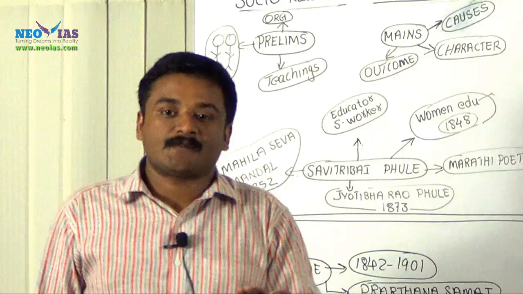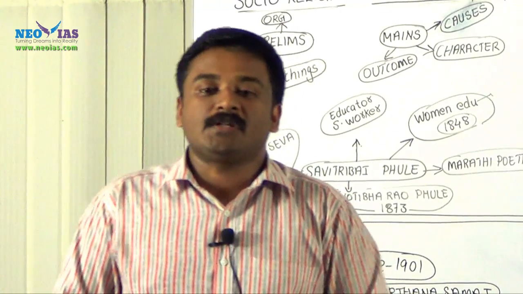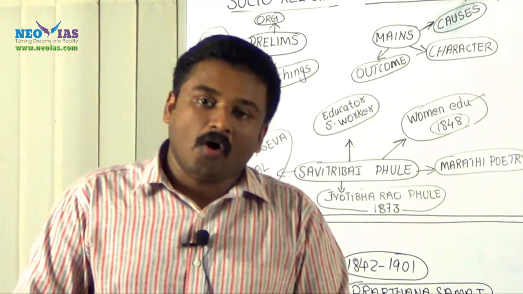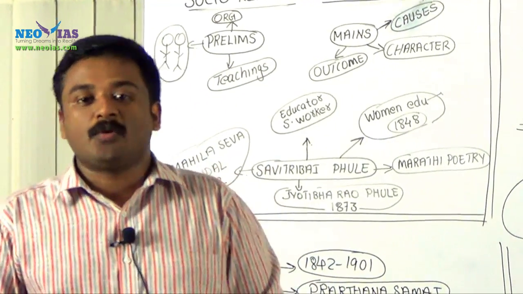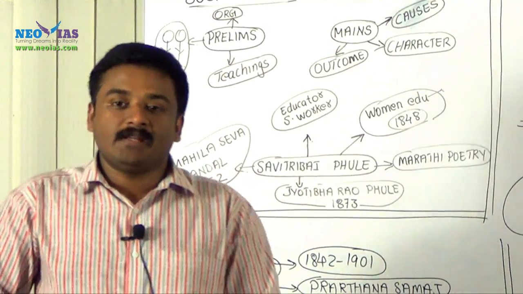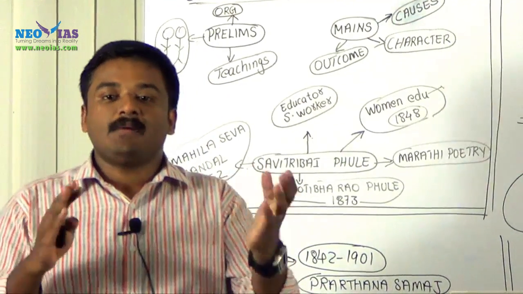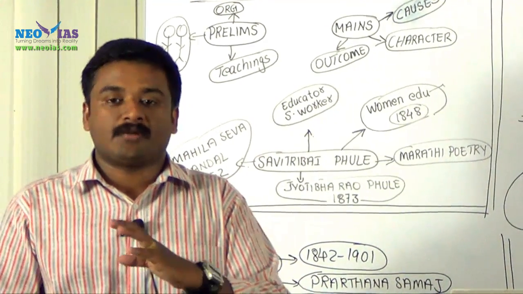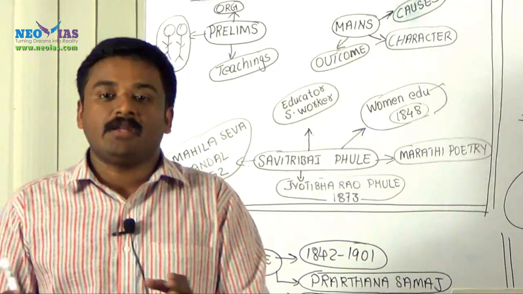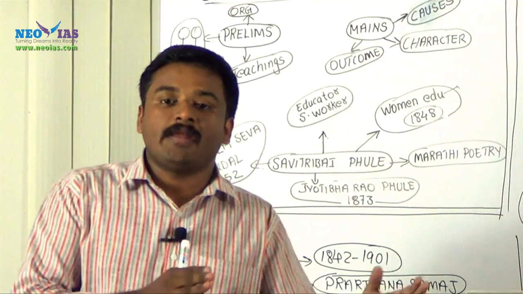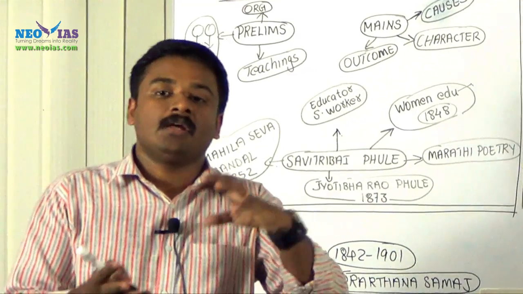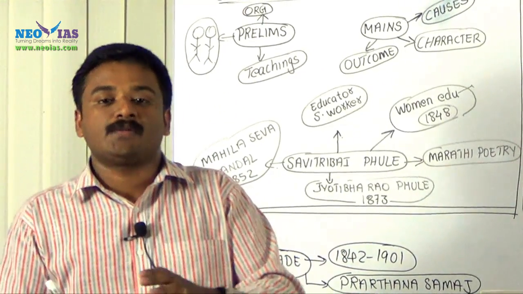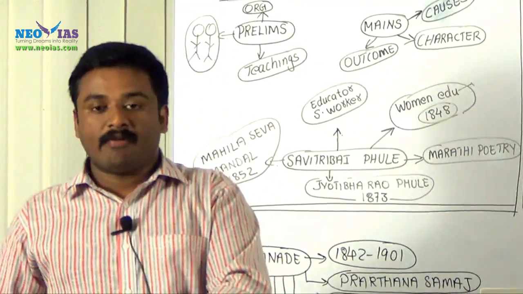Similarly, the basic teachings and ideologies of the organizations and their founders or their leaders. So the teachings are also very important. Sometimes in the prelims examination, there shall be questions like the comparison, the similarities and dissimilarities between the teachings of Arya Samaj or Brahma Samaj, or between the ideologies of reformist movements and revivalist movements.